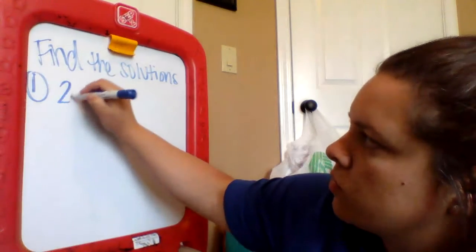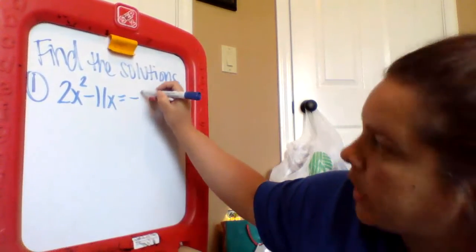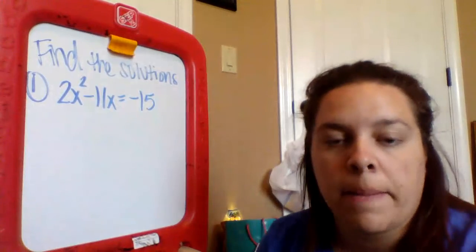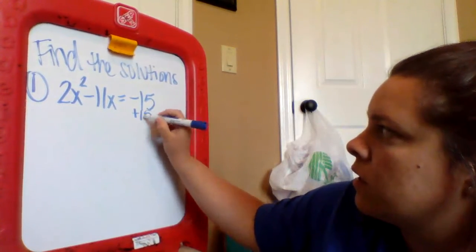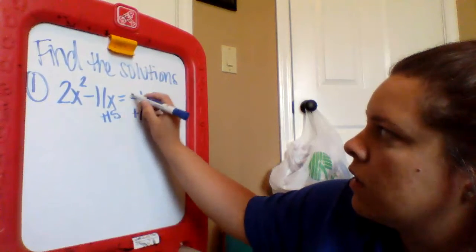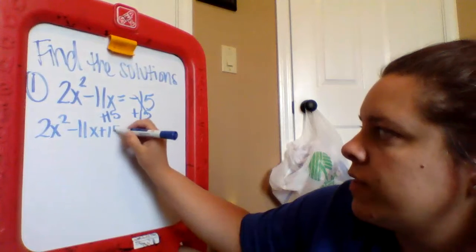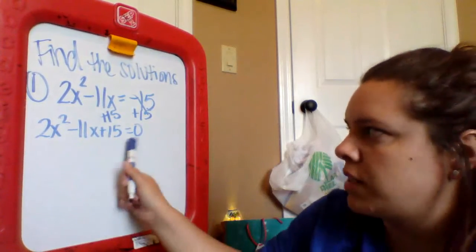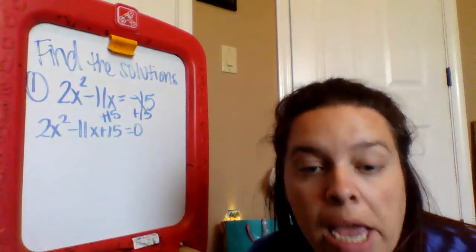So this one will be 2x squared minus 11x equals negative 15. So pause me and go. All right, so you should have first added the 15. So that would be 2x squared minus 11x plus 15 equals 0. So now it's equal to 0, step 1. Step 2, factor, slide, divide by a, bottoms up.